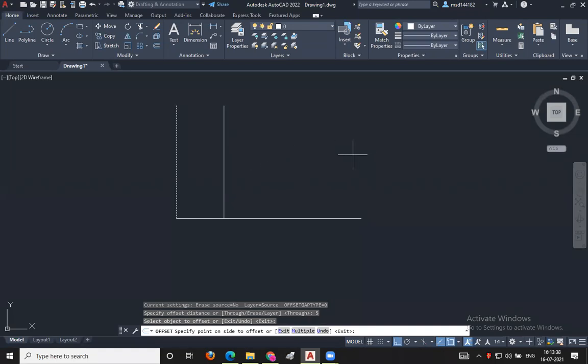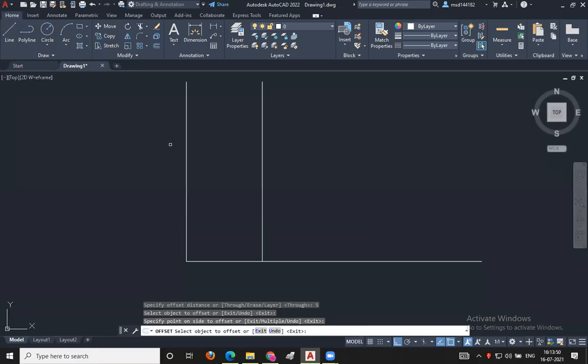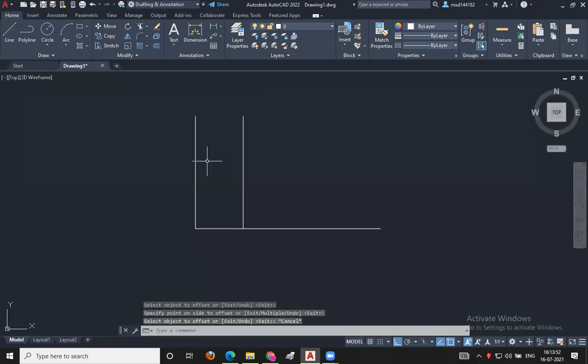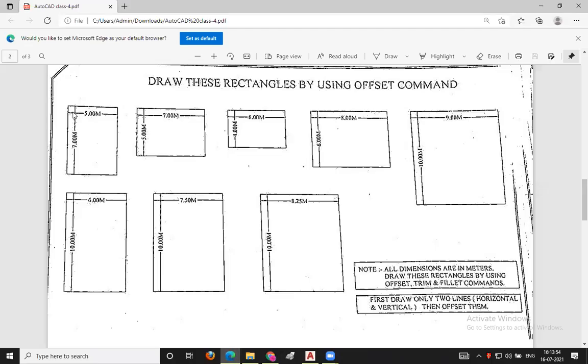So I will be moving my mouse towards the right side and pressing the left button. Like this, you can see that I have offset this line at a distance of 5 meters from here to here. Are you clear with this? Yes, sir. So after that, we have successfully completed these vertical lines. Now we'll be moving towards these horizontal lines.